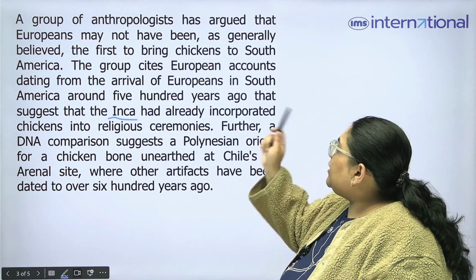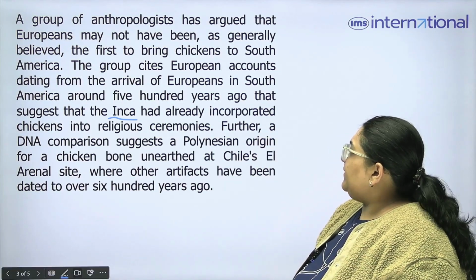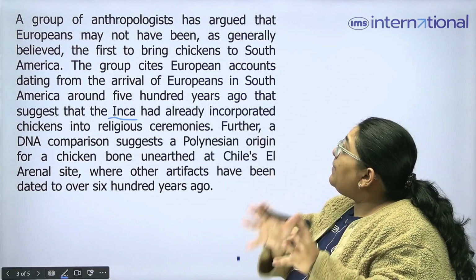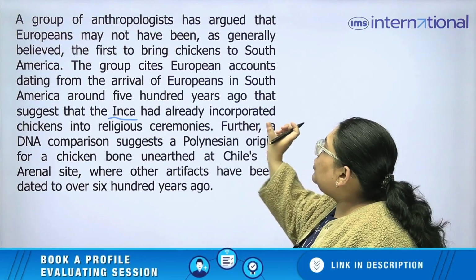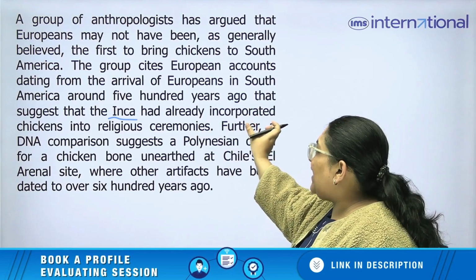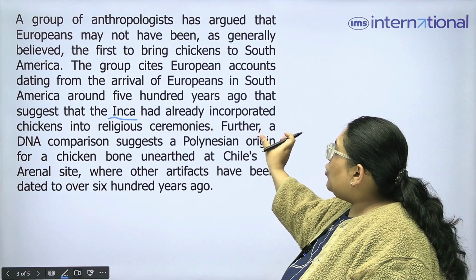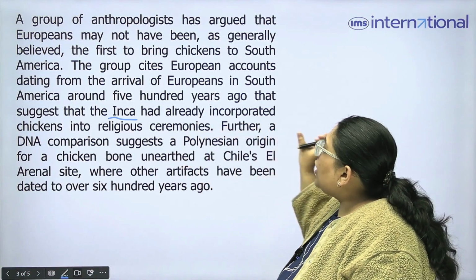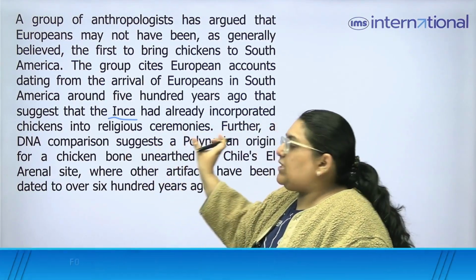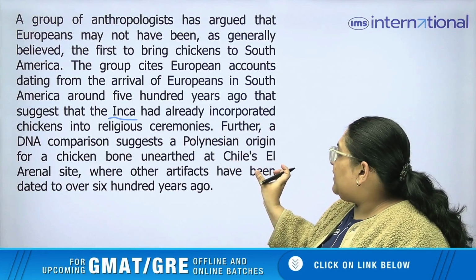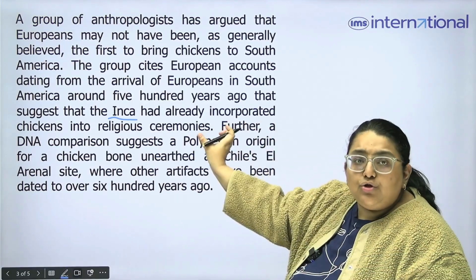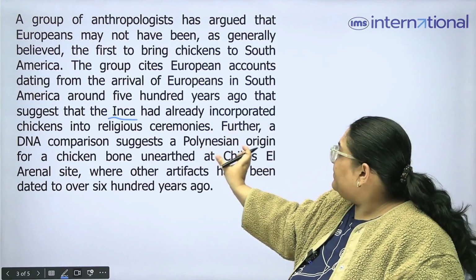So what are the Europeans saying? The group of anthropologists is saying that European accounts already tell us that around 500 years ago, Inca people were using chickens in their religious ceremonies. So that means what was happening? That chickens were being used at that time.